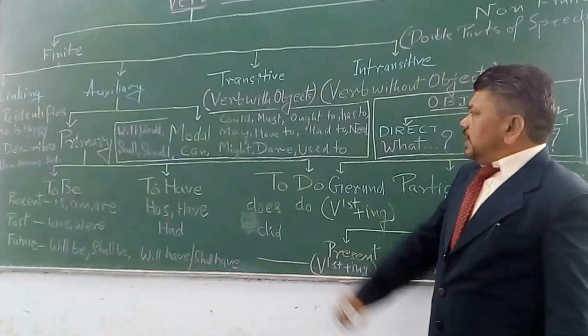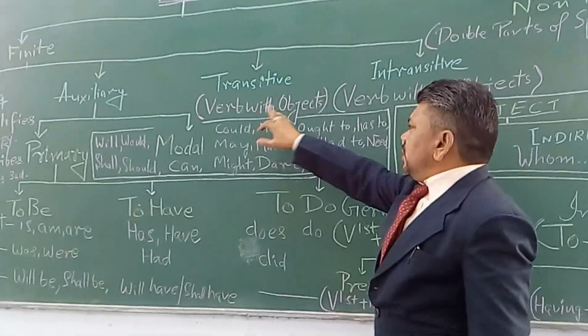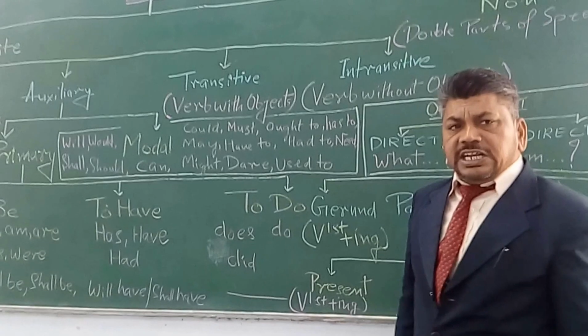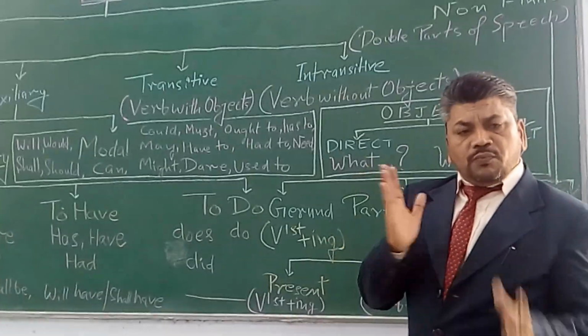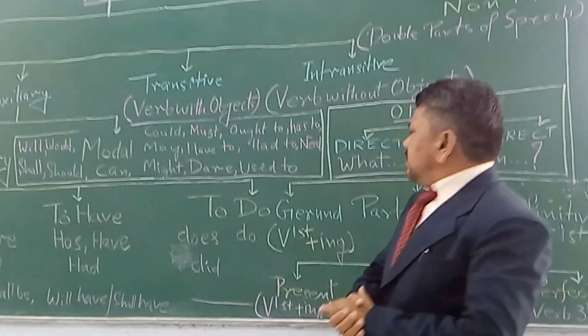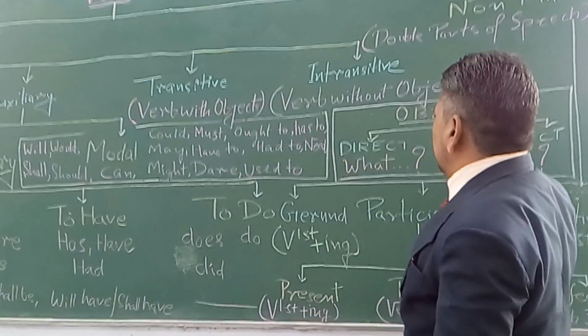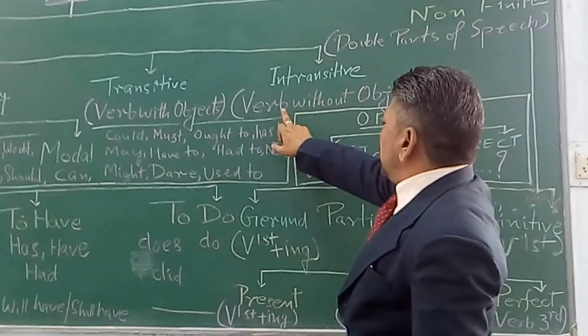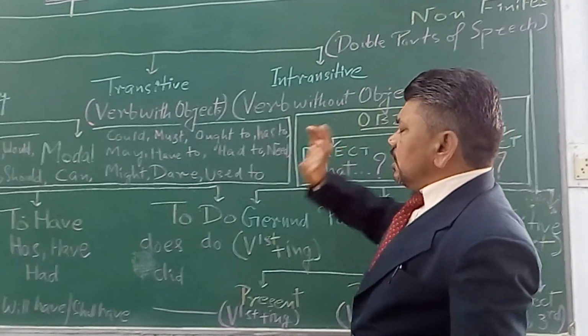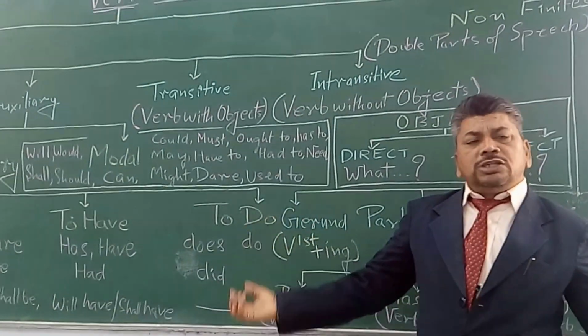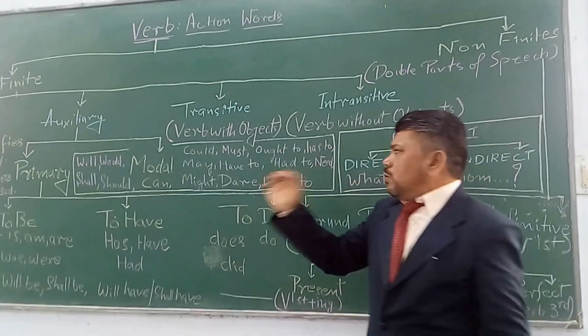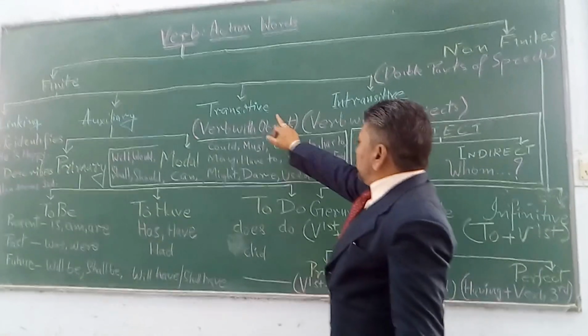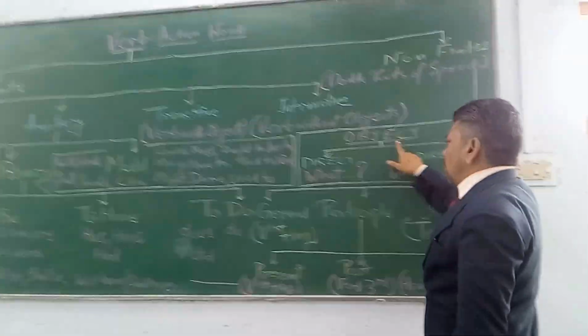Transitive verb is verb with object. They take an object, and intransitive verb is verb without object. Let us explain the transitive verb a bit more. Transitive verb is verb with object.